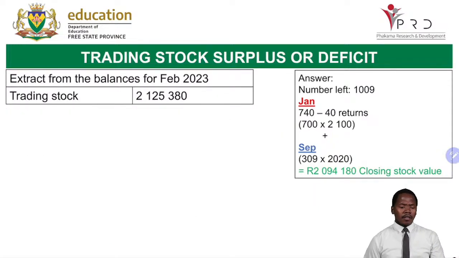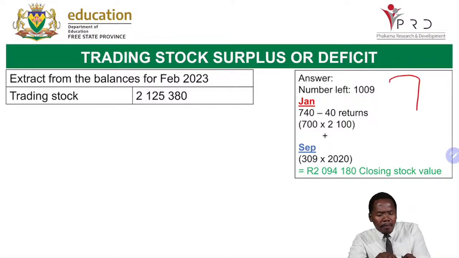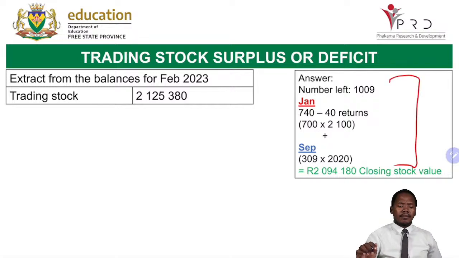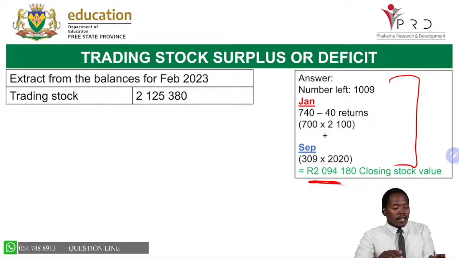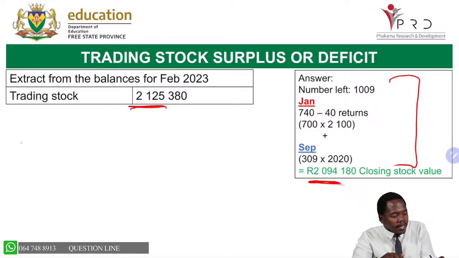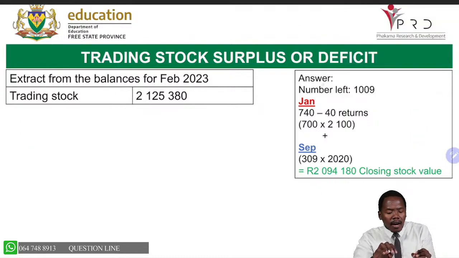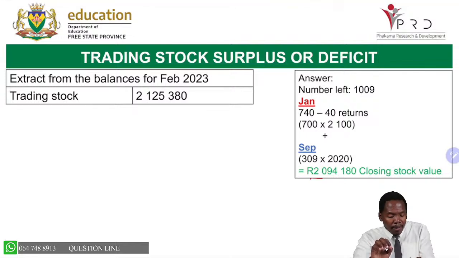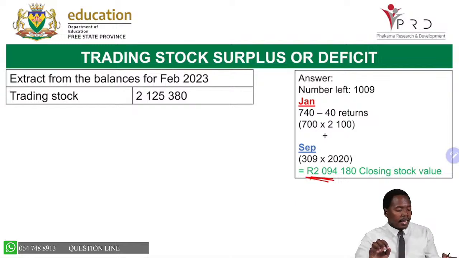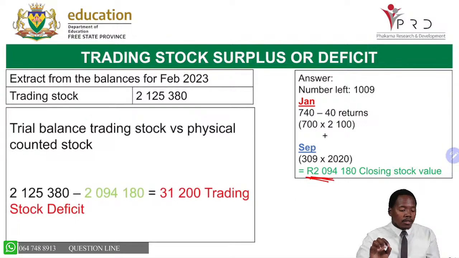Now let us move on. Remember, this is the first calculation we started with. We got our new trading stock to be 2,094. When I check my trading stock surplus or deficit, how much am I given in my trial balance? I'm given 2,125,380. And in my calculation, I'm given 2,094,180.